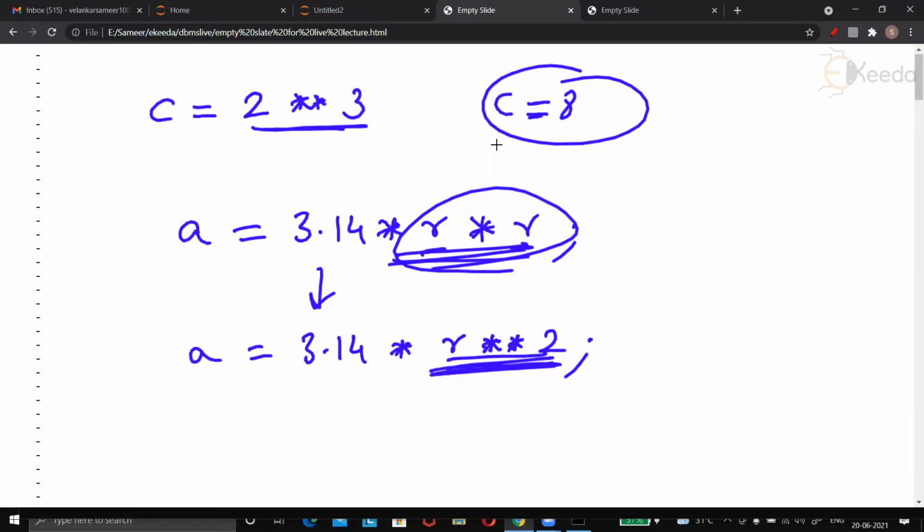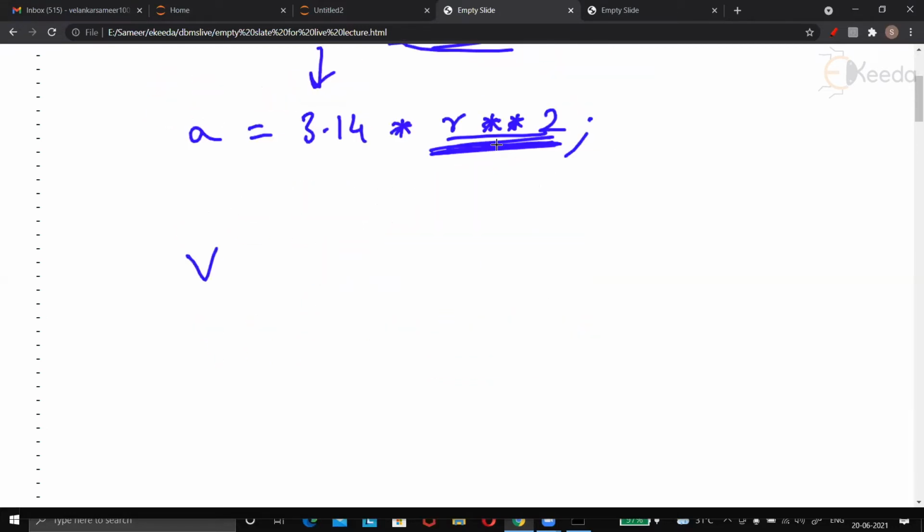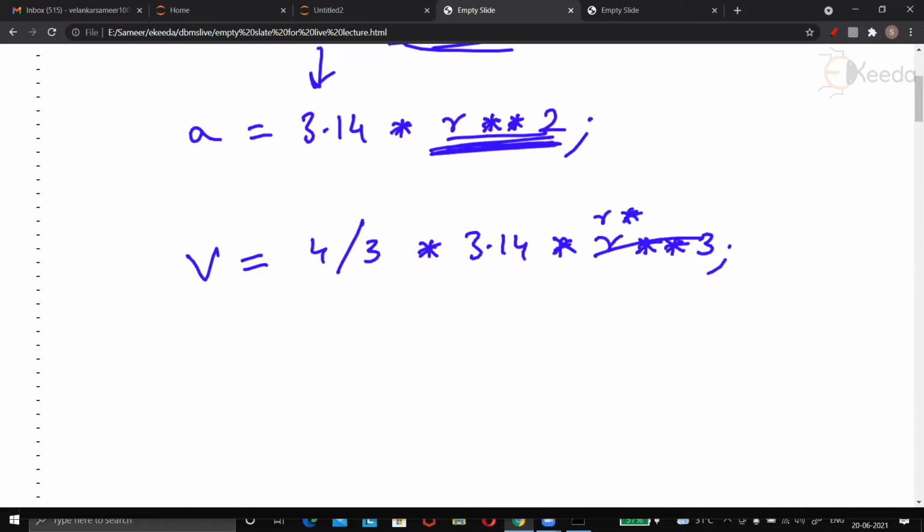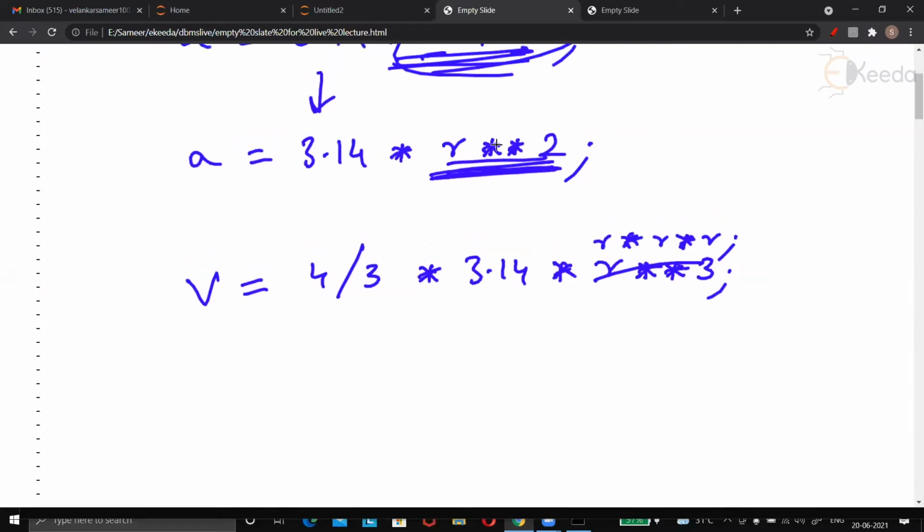Or maybe you're finding the volume of a sphere, and the volume of a sphere is given by 4 by 3 into pi R cube. So R cube can be written as R ** 3, or this portion can be written as R into R into R. Anything is correct. So these six math operators have been given.